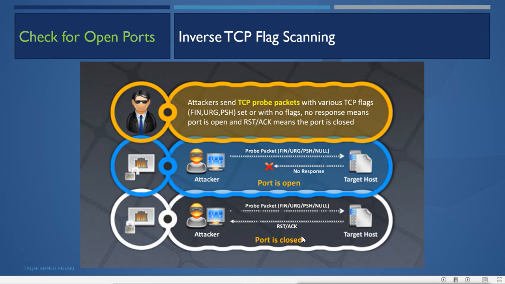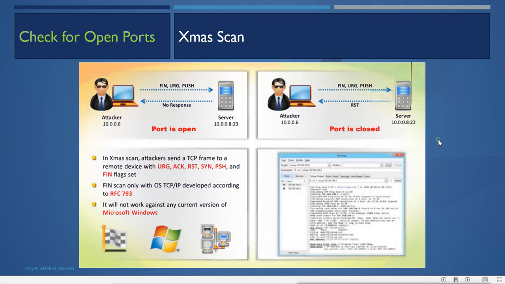So this inverse TCP flag scanning has different types. The first is the Xmas scan. In the Xmas scan, the attacker sends three flags together: FIN, urgent and push. When you get no response, that means the port is open, and when you get a reset directly, that means the port is closed. This is the Xmas scan.